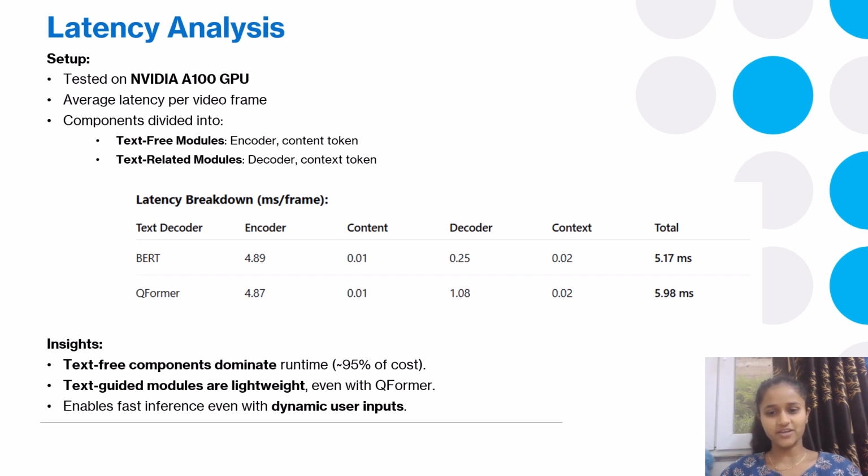With the BERT decoder, the total time per frame is around 5.17 milliseconds, and for Q-Former it is 5.98 milliseconds. Importantly, the text-related modules account for less than 20% of the runtime. This shows that even though LLaMA-VID uses dynamic instruction-aware tokens, the overhead is minimal and most of the time is spent in the visual encoder. It means the system remains efficient and scalable even for real-world video analysis.